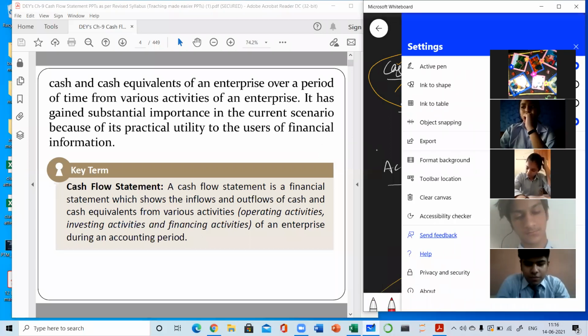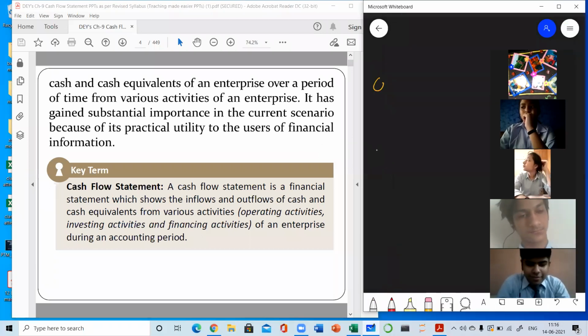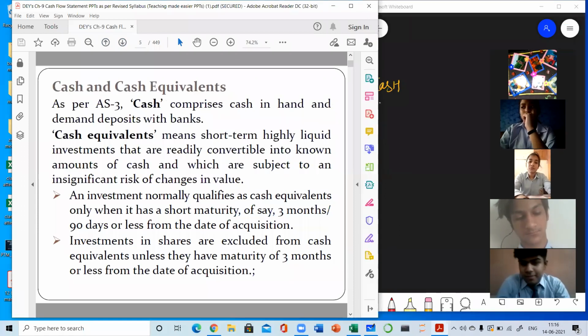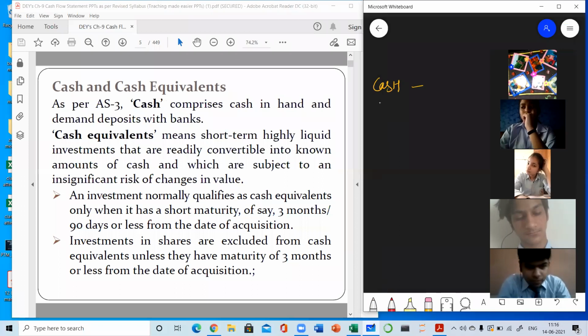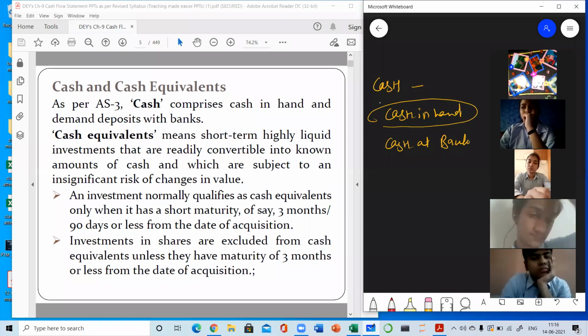For a layman, cash means only the cash in hand. But in cash flow, cash means cash in hand as well as cash at bank. That means in cash flow statement, cash means either cash in hand, which every businessman maintains to meet the regular expenses, or cash at bank, the extra amount kept in the bank account by the businessman, so that at the time of need he can withdraw it.